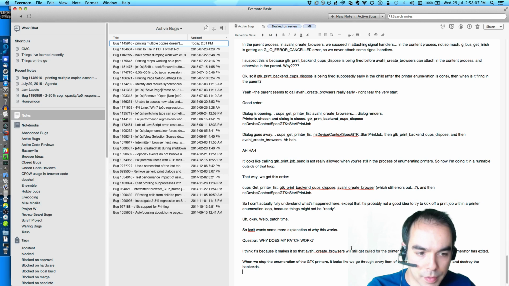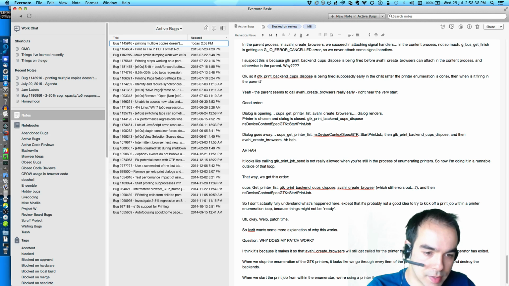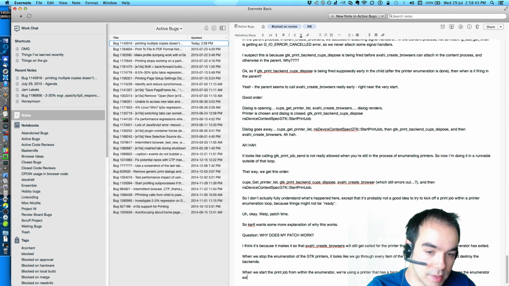Okay, here's what I know. Destroy the backends. That is true. When we start the print job from within the enumerator, we're using a printer that has a backend that's about to be destroyed once the enumerator finishes.